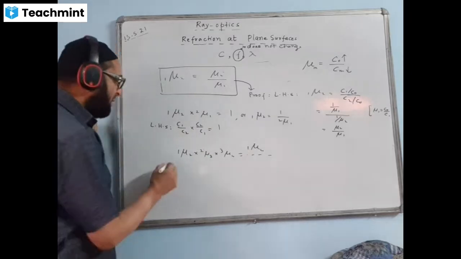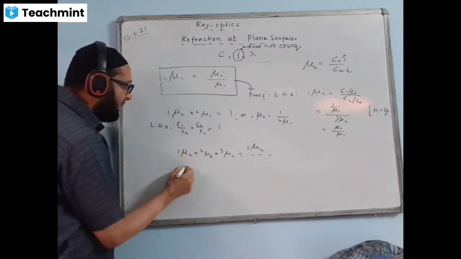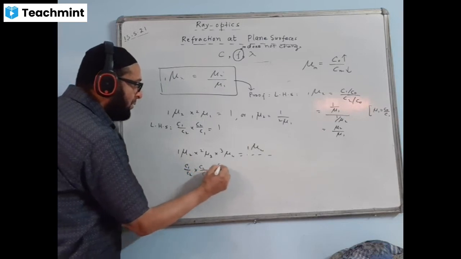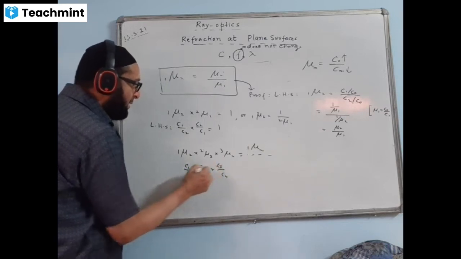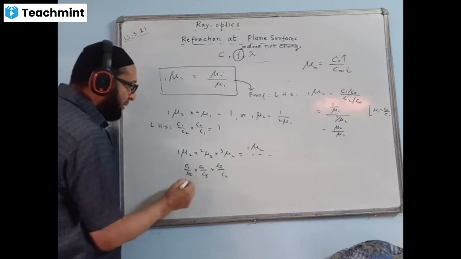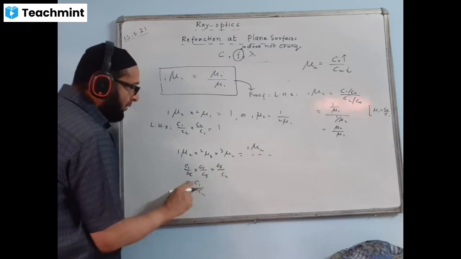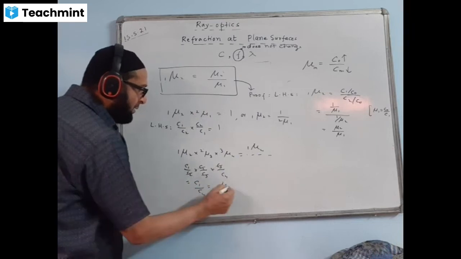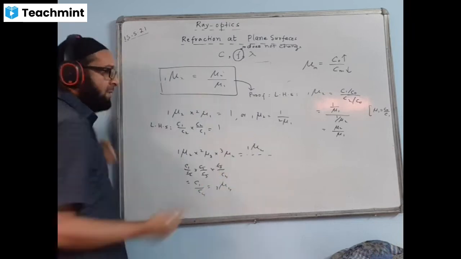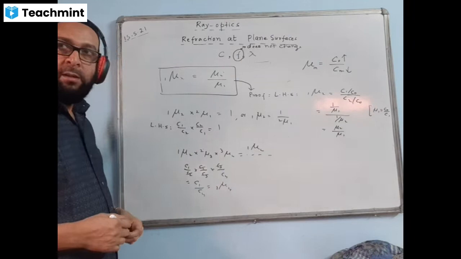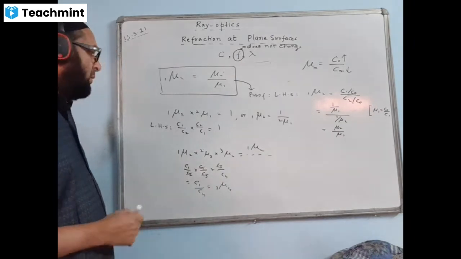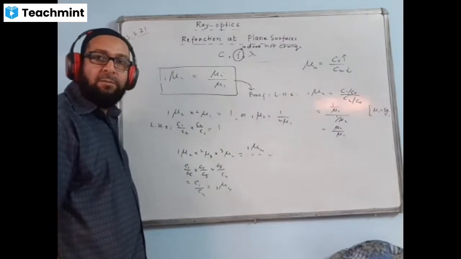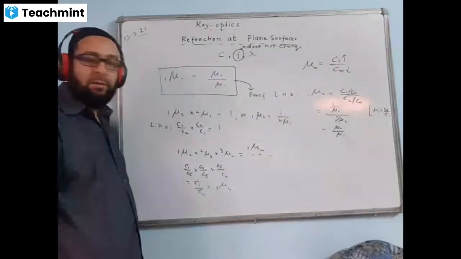And if you want to see the logic behind this, we can write C1 by C2, here you can write C2 by C3, and C3 by C4. This will cancel, C1 and C4 left over, C1 by C4. Immediately combine them together. So 1 is here, so I write 1 here. 4 is here, so I write 4 here. It becomes that automatically. So this is called multiple refractions. If refractions take place many times, this will happen.